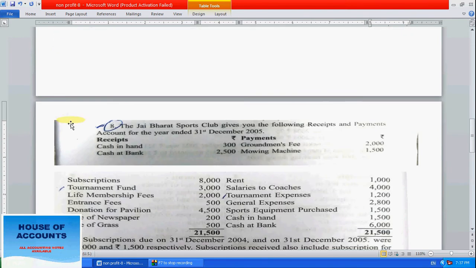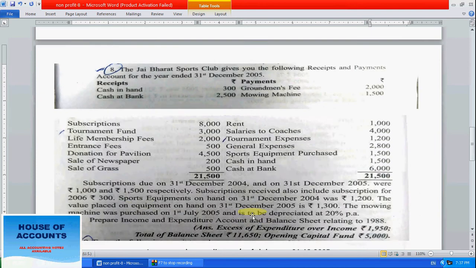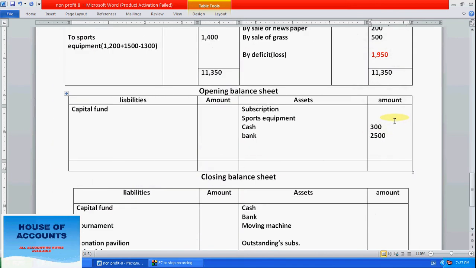Let's see whether other entries are there or not. These are the current year entries, all grant payments, salaries, all are current year entries. So last year there is a subscription for 2004, means 1000 was outstanding. So right here outstanding subscription there is 1000. 2004 subscription. So we can write here as on 31st December 2004.